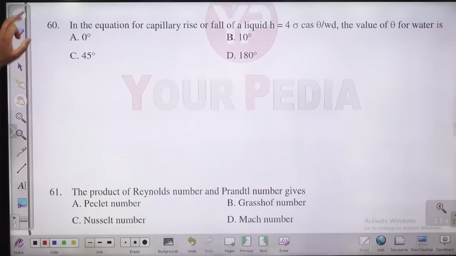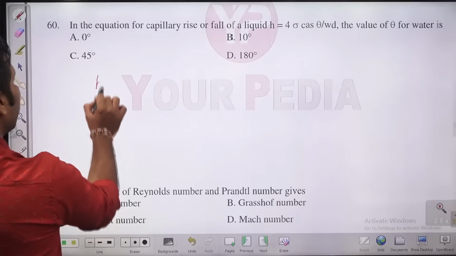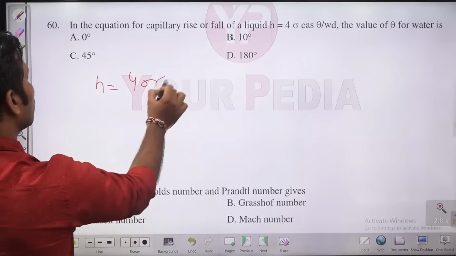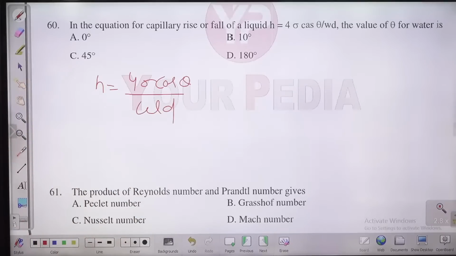The equation of capillary rise or fall of a liquid, h equal to, and what is theta for water. Guys, capillary rise or fall, we write it as 4 sigma cos theta by wd or rho gd. So this is the formula we are having. Now he is asking what is this theta for water.